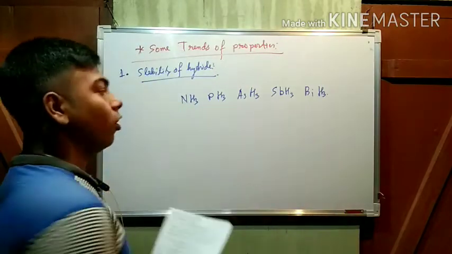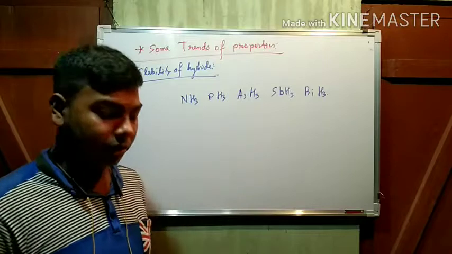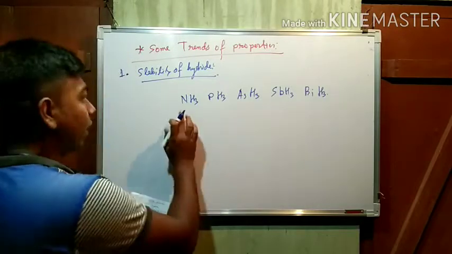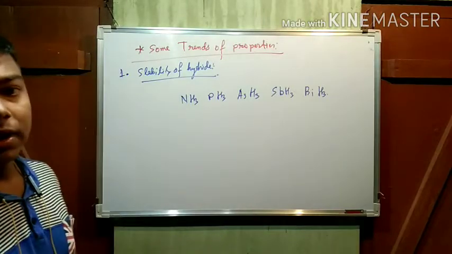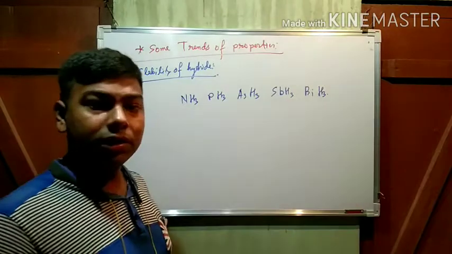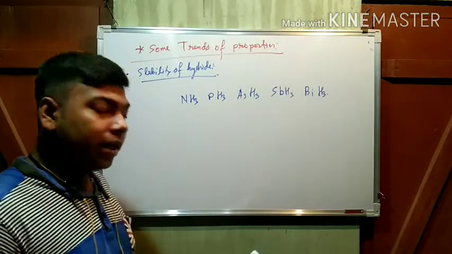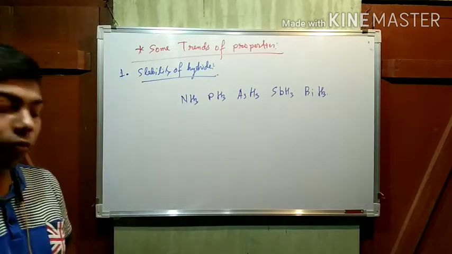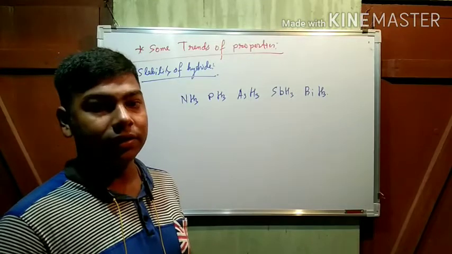These are the hydrides of group 15 elements. Now see. As from nitrogen to bismuth, the size of the atom, that means the group 15 element, increases, no? If size increases, then their tendency to form the covalent bond with hydrogen also decreases.